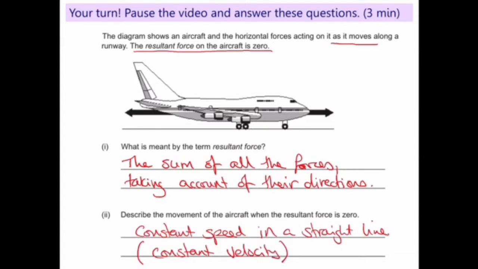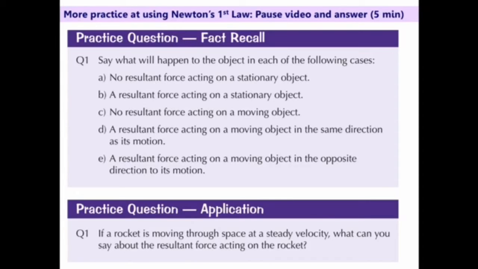And that question was actually worth 2 marks. 1 mark for constant speed, 1 mark for in a straight line. Or 2 marks if you went for constant velocity, because velocity implies direction. Okay, pause the video and answer these ones now. Ready for some answers?